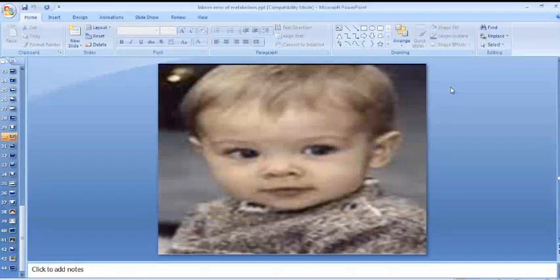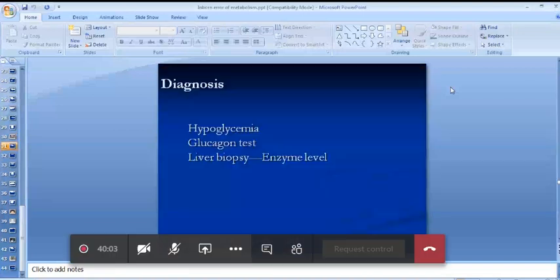How will you diagnose a glycogen storage disorder? When you check the blood sugar, there will be persistent hypoglycemia. There is a specific glucagon test, which I'm not going to tell you in detail as I don't have much time. The most definitive test is the enzyme assay and liver biopsy.